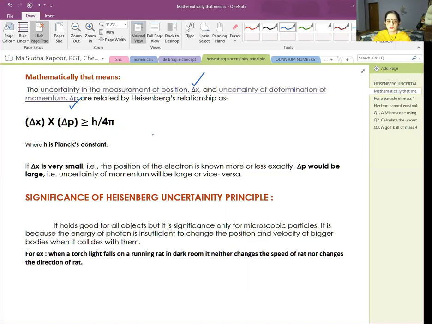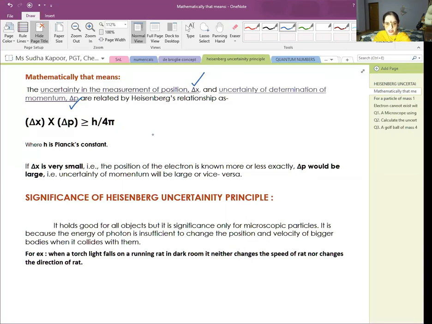So remember here, students, that as the concept of de Broglie is applicable only for microscopic objects, a similar concept applies to the Heisenberg uncertainty principle also. We can take another example: when a torchlight falls on a running rat in a dark room, it neither changes the speed nor the direction of the rat, because it is a bigger object.